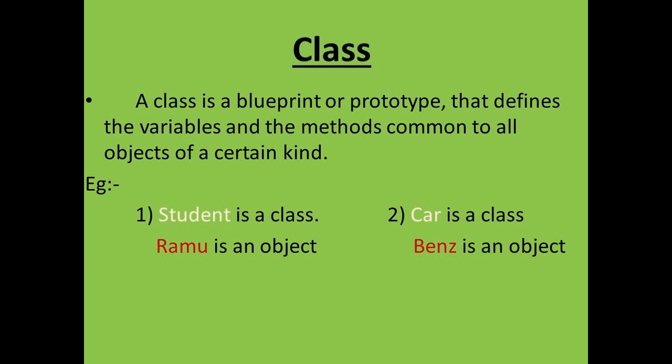All of you are called by the group name student, but you have a specific identity also. You are all objects, but your group name is student. That is called a class. When creating a Java program, we start with this group using the keyword class.